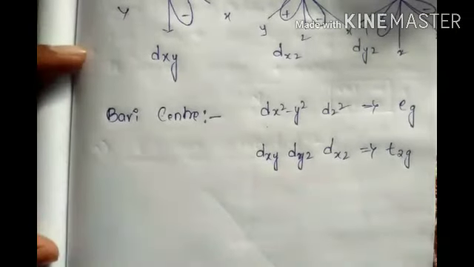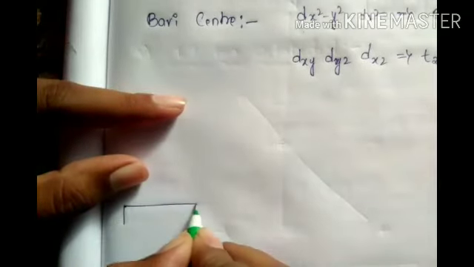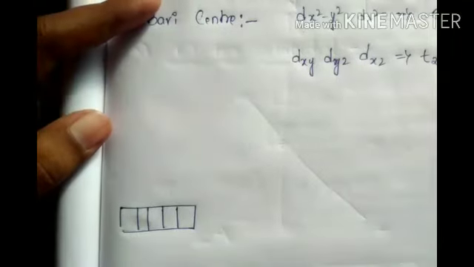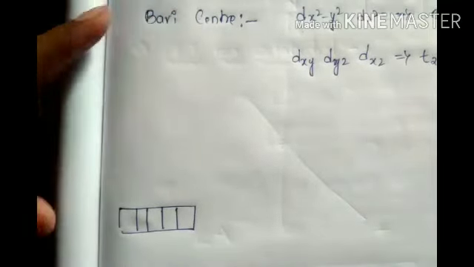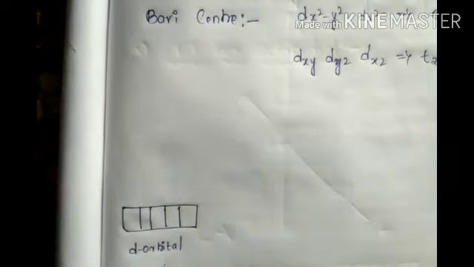In this, both are called d orbitals, and the set is divided into 2 parts. Now let's take the diagram, a very important diagram. Take the d orbitals, 1, 2, 3, 4, 5. This is the d orbital of free ions.